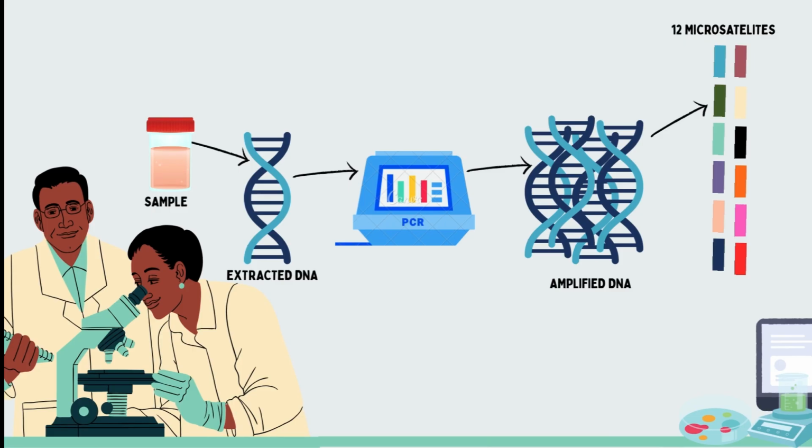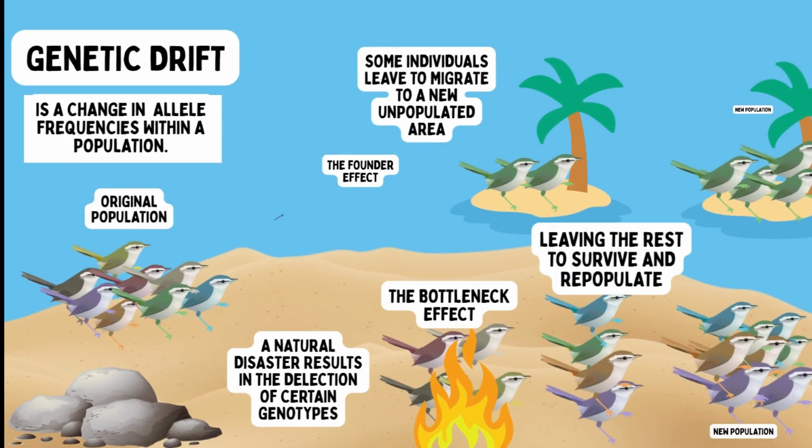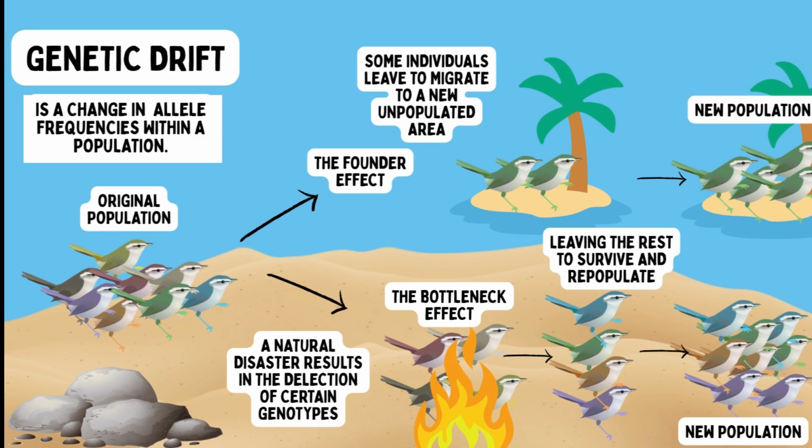The samples were extracted for DNA, which was amplified in a polymerase chain reaction, making multiple copies. These were then categorized into 12 microsatellites. Microsatellites are repetitive DNA sequences that are often used as markers. The study showed that your move had actually modeled genetic drift, specifically the founder effect.